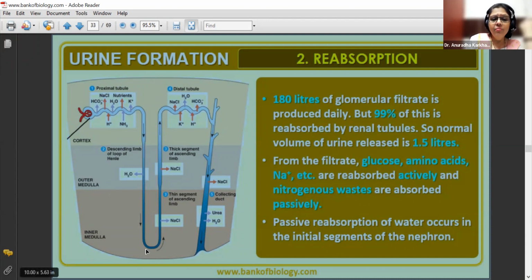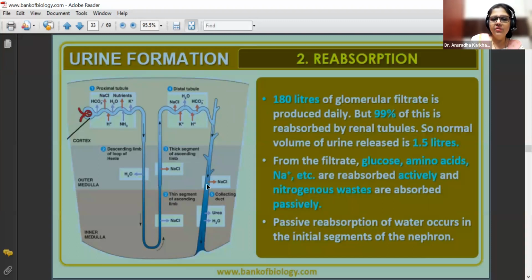Then in this loop, there is nothing. Then in the ascending part, NaCl is being thrown out. Again, NaCl is being thrown out. Now again, NaCl is being thrown out. Water is being thrown out. Bicarbonates are being thrown out. And K+ and H+ are getting incorporated inside this urine. So maximum of these are again going to be moving out.